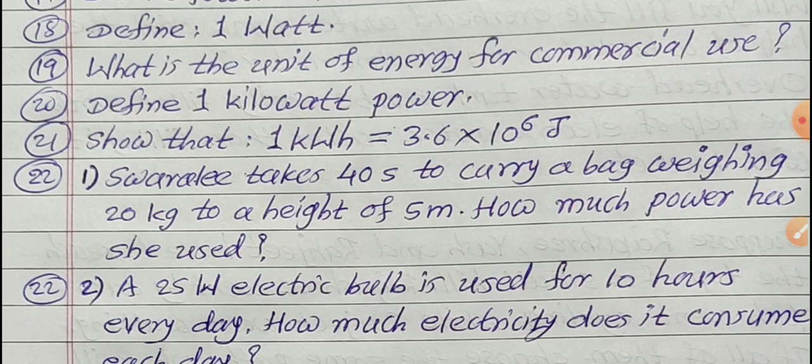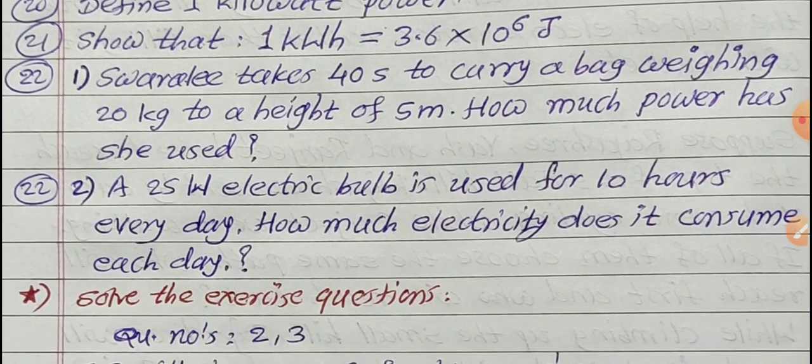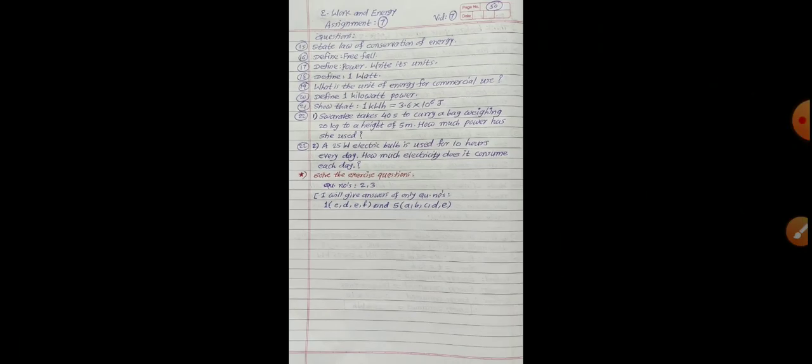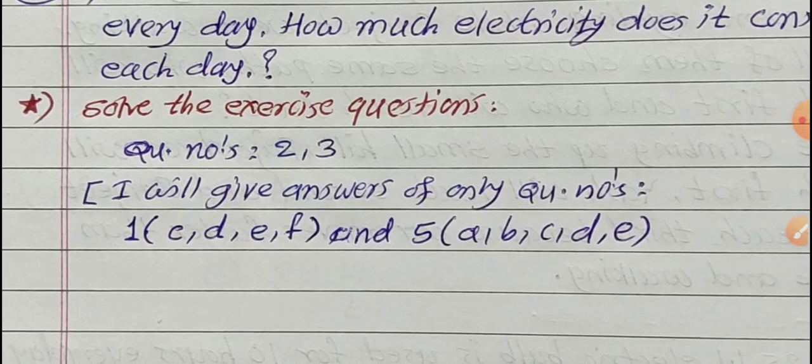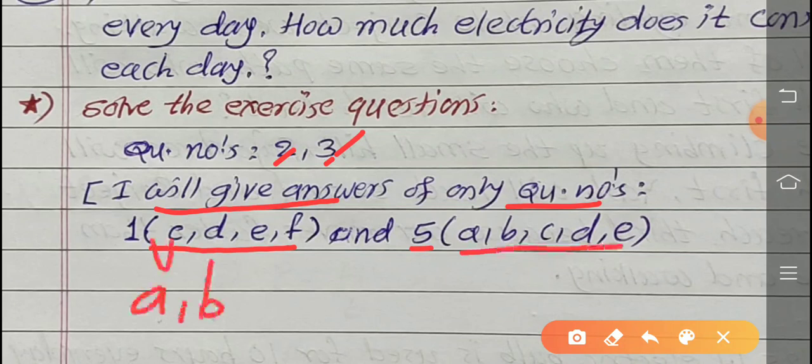21st question, show that 1 kilowatt hour is equal to 3.6 into 10 raised to 6 joule, and the 2 numerical solved problems given, that you also write in your notebook. And exercise of this lesson, solve the exercise question numbers 2 and 3 for homework. These 2 questions for homework. I will give the answers of question numbers 1, C, D, E, F, and question number 5, A, B, C, D, E. Here 2 options A and B were already given last time. These 2 answers were given last time.